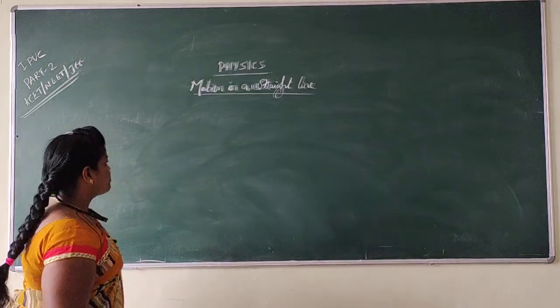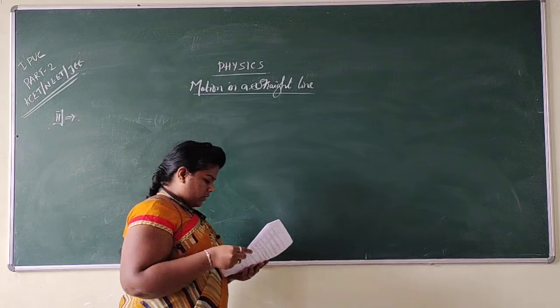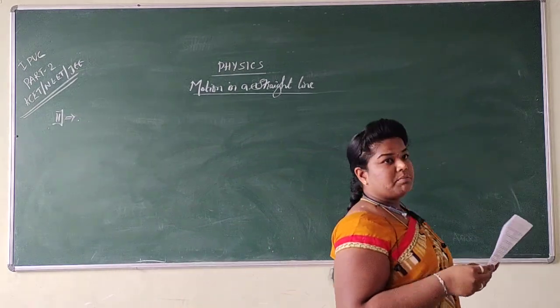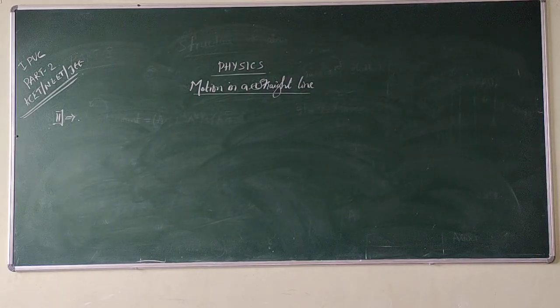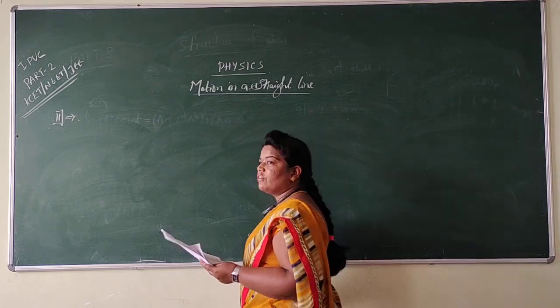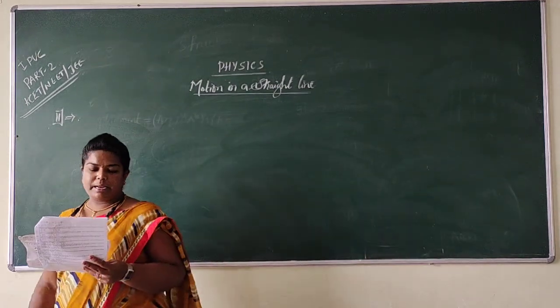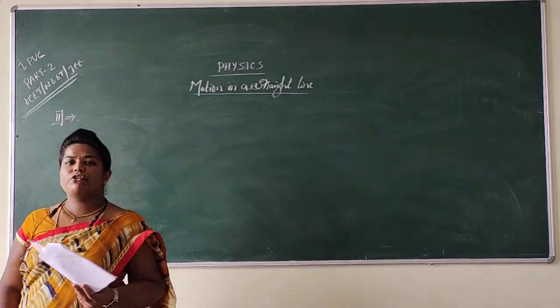Yes, now let us move to the next question, question number 11. The question number 11 was like this. An object falls from rest. In the last second of its fall, it covers half the total distance. If g is 9.8 meter per second square, then what is the total height of the fall? Options are 9.6 meter, 50 meter, 57 meter and 78.4 meter.